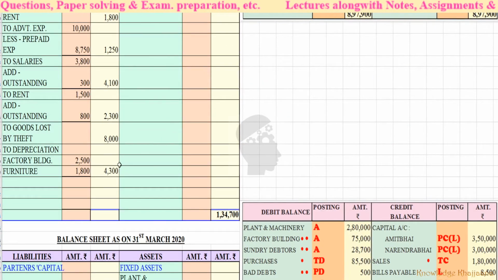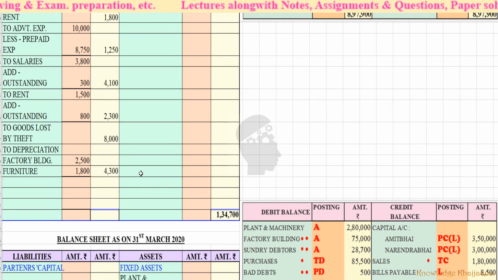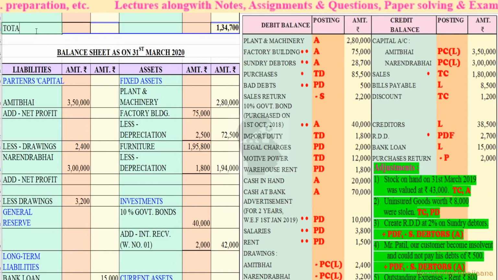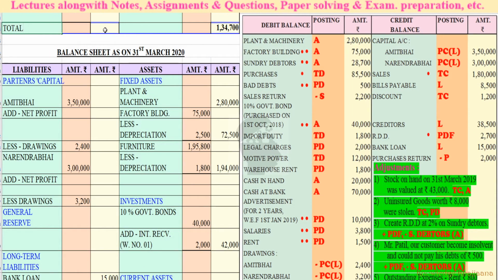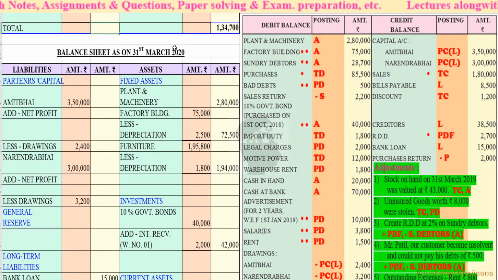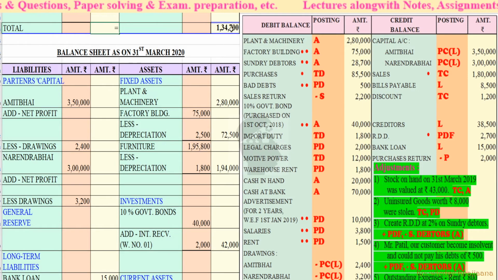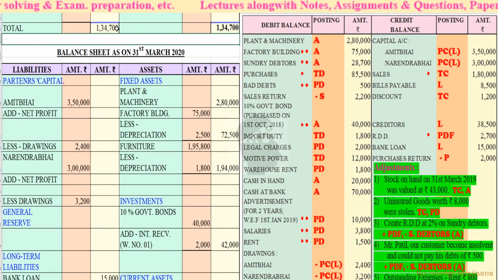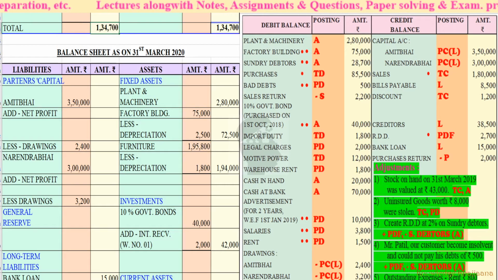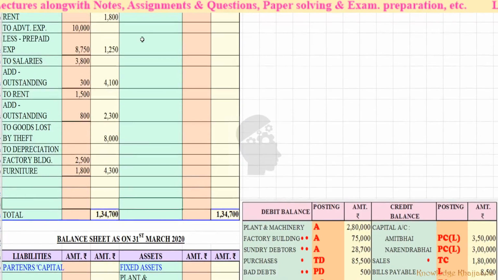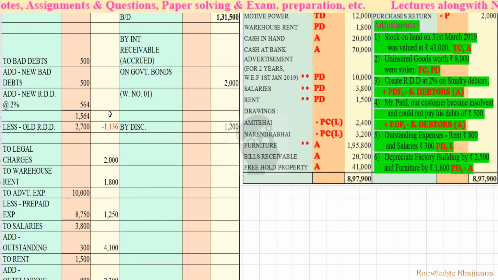Okay, so we'll calculate the net profit. For that, what to do? Same, 1,34,700. Okay, then we will calculate the total of this side.